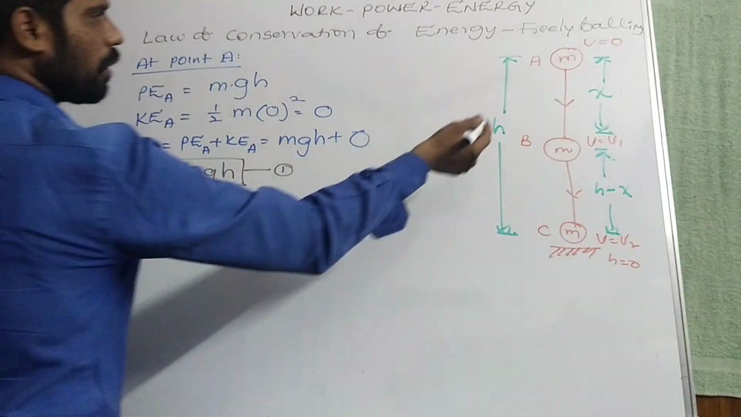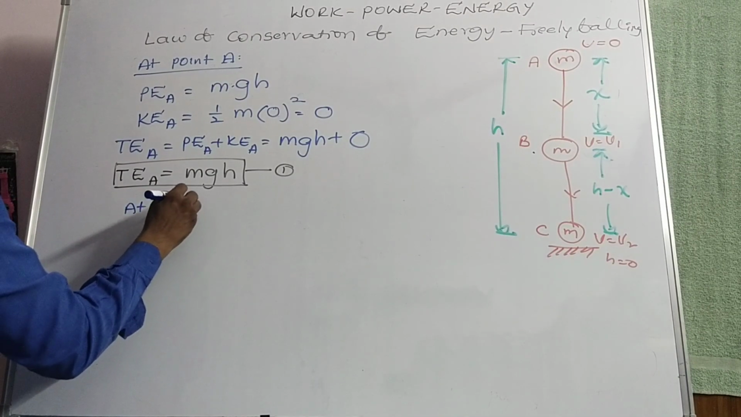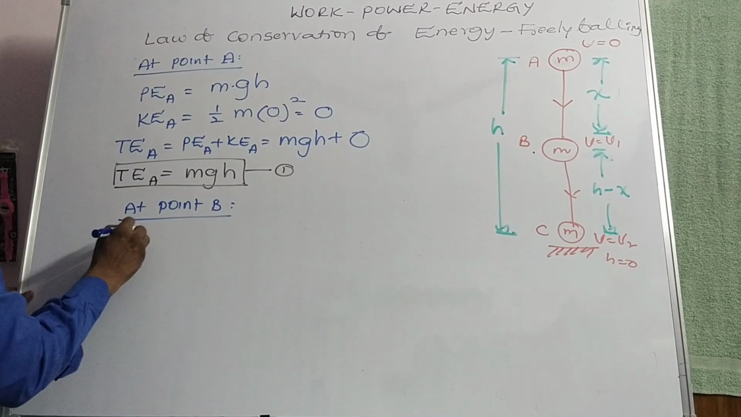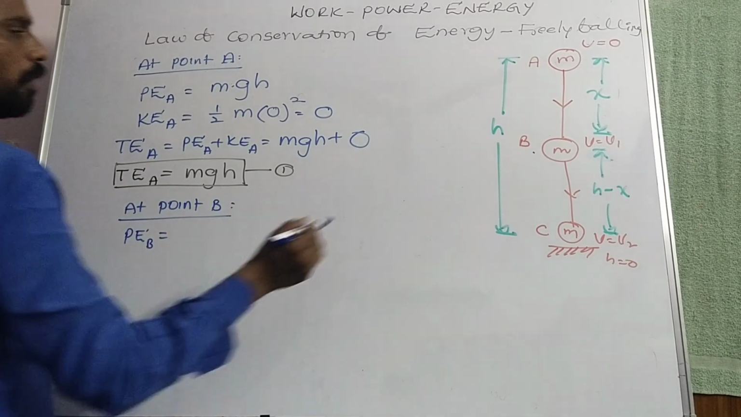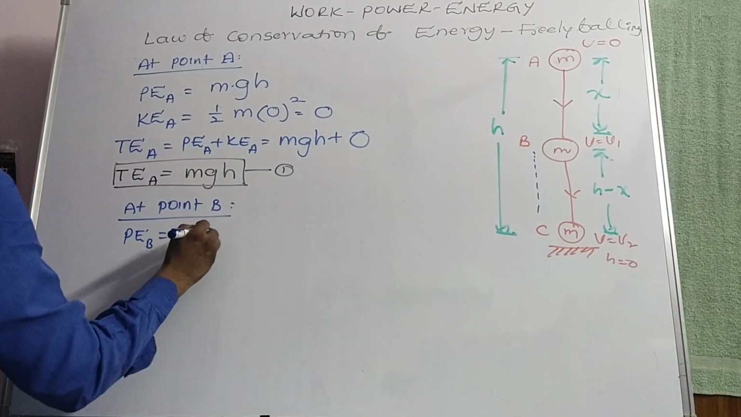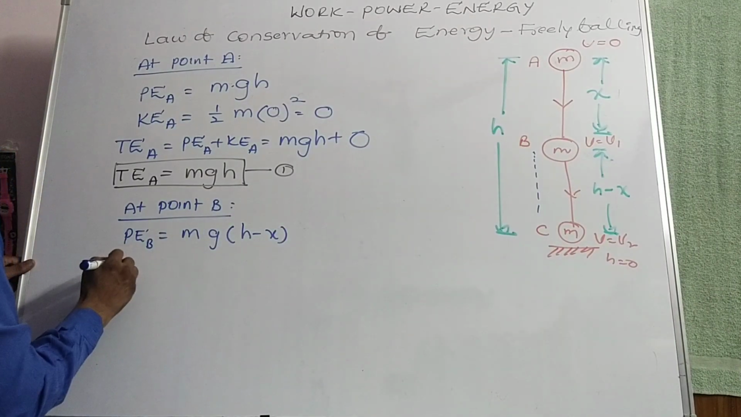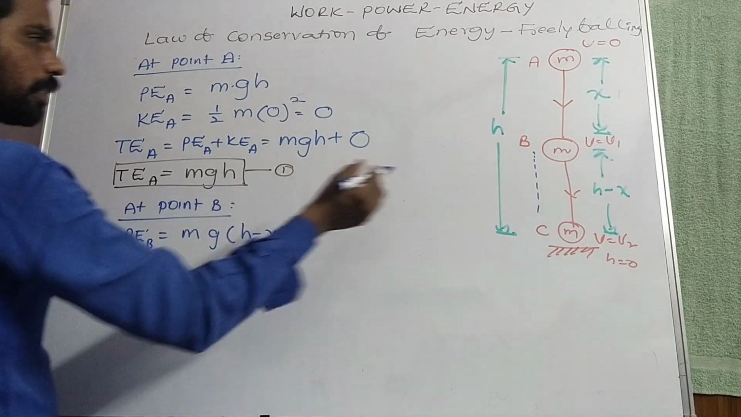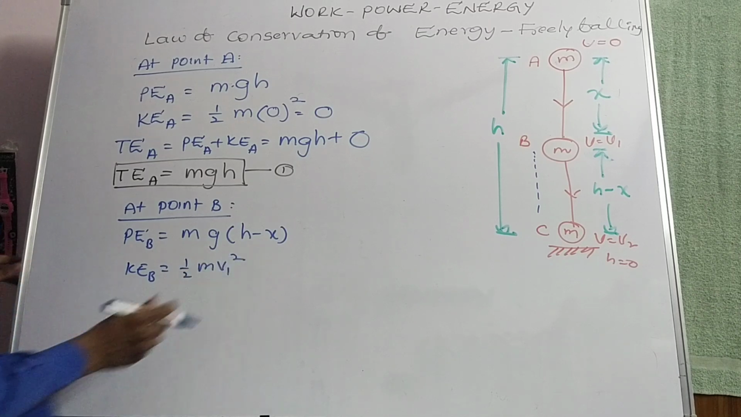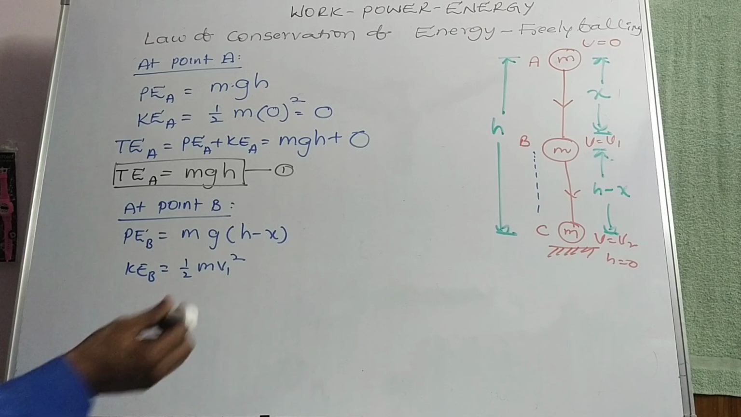Now, what about after reaching the point B? At point B, potential energy is equal to, the body is located at a height of h minus x. So m into g into height will be considered as h minus x. Next, what about kinetic energy? Kinetic energy at point B is equal to half m v1 square, where v equal to v1.